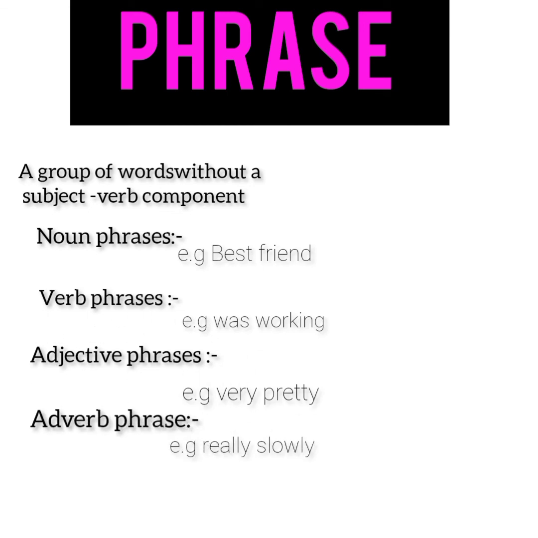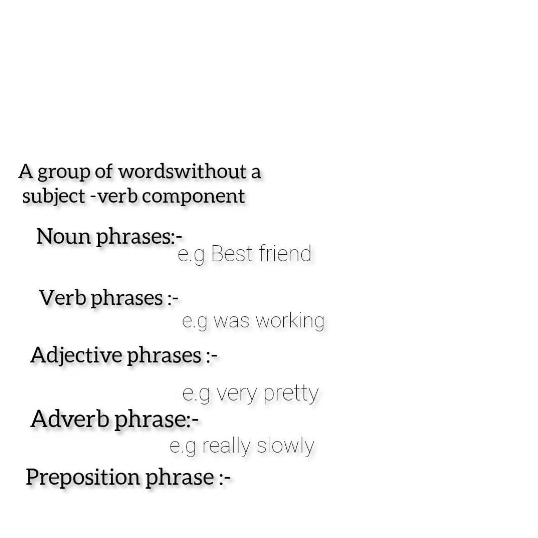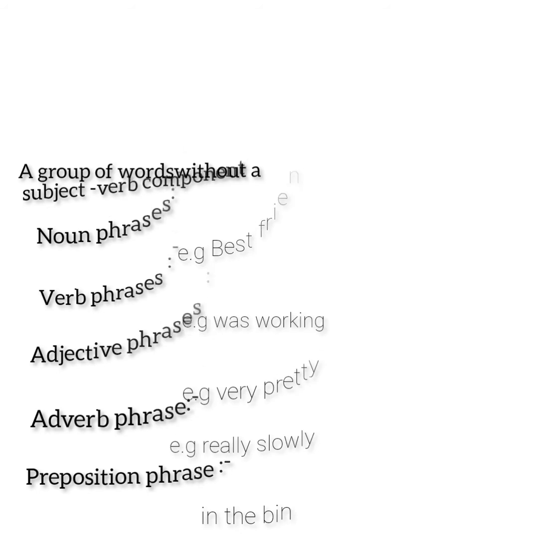Adverb phrase. An adverb modifies a verb, adjective or another adverb. Adverbs tell us how often, how, where or when. Example of an adverb phrase is really slowly. Lastly, preposition. A preposition describes a place, time or direction. An example of prepositional phrase is in the bin.